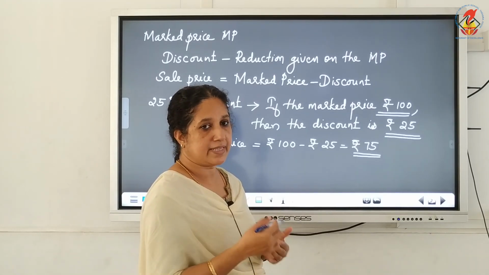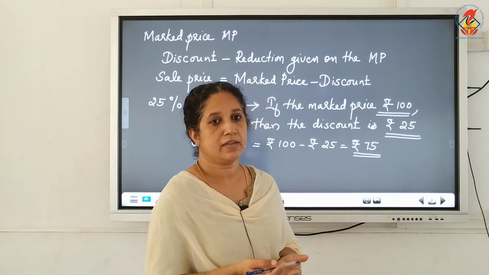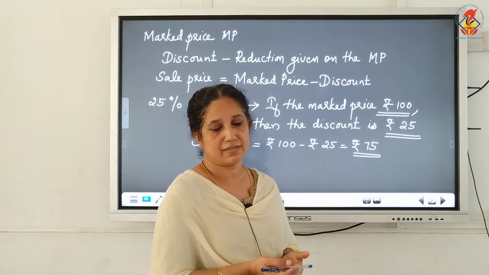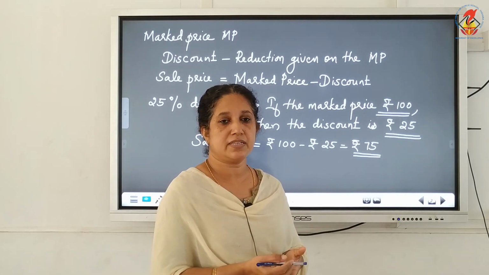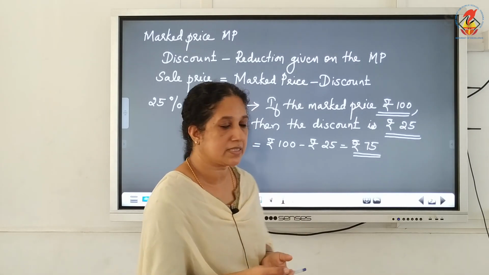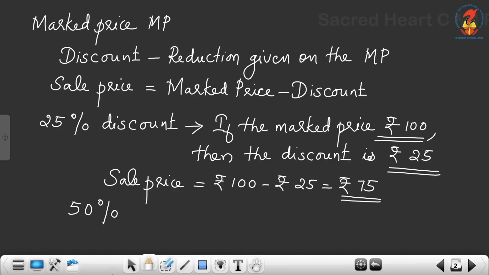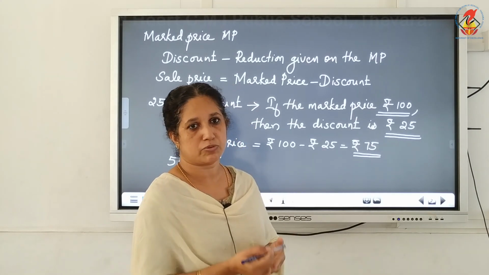If I say that the discount is 50%, what is the meaning of that? For a marked price rupees 100, the discount given is rupees 50. So, that is the meaning.